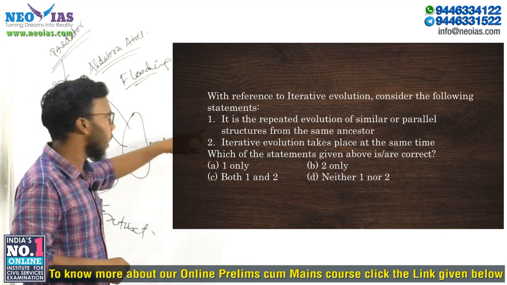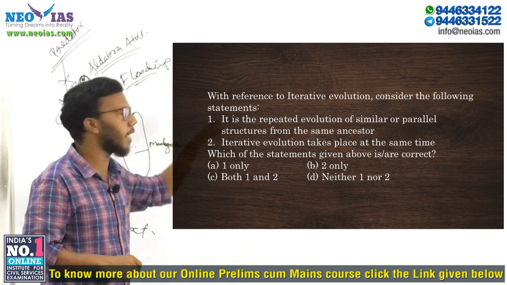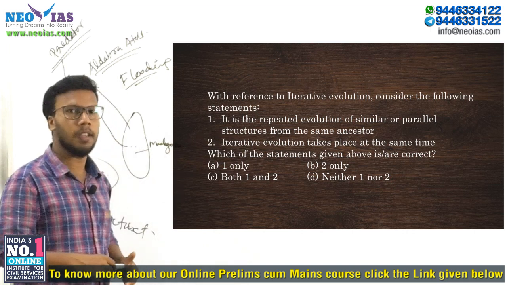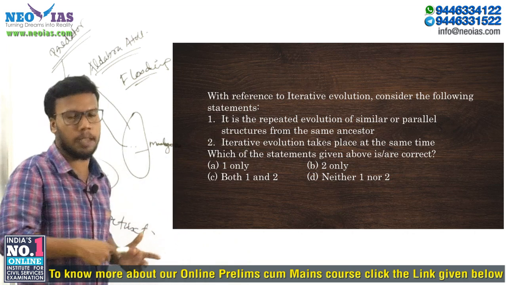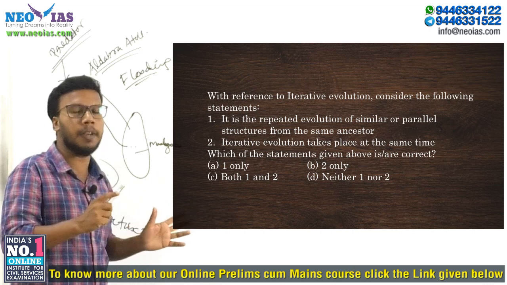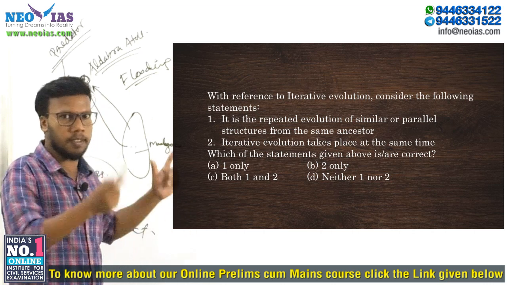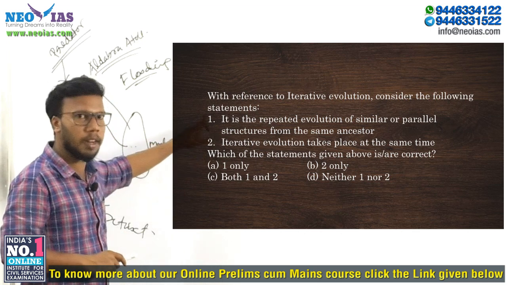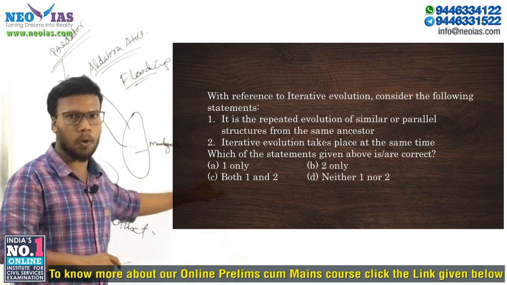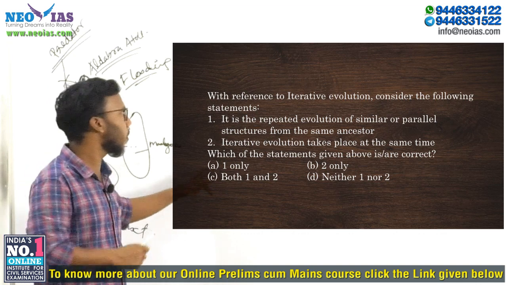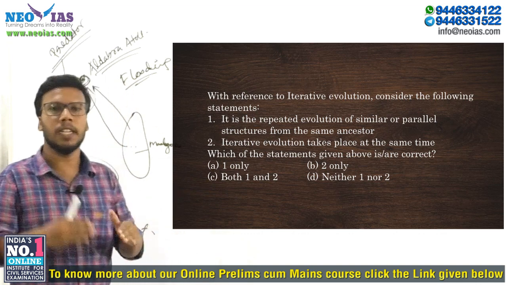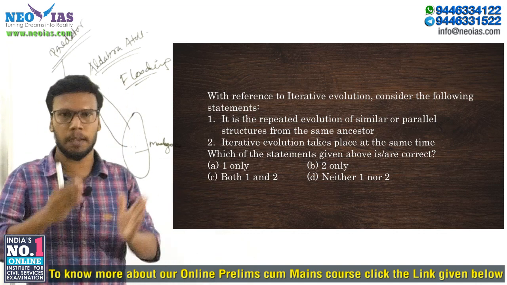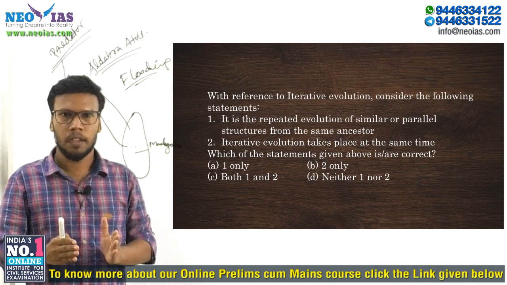Then second statement: iterative evolution takes place at the same time. No, it happens at different times. It is not at the same time. We discussed that, right? So the second statement is wrong and the first statement is correct. So the answer will be A, 1 only. So this is the main concept we have to remember: iterative evolution happens at different times. Okay, so thank you.